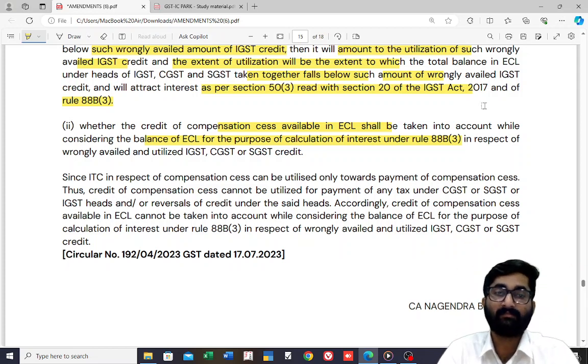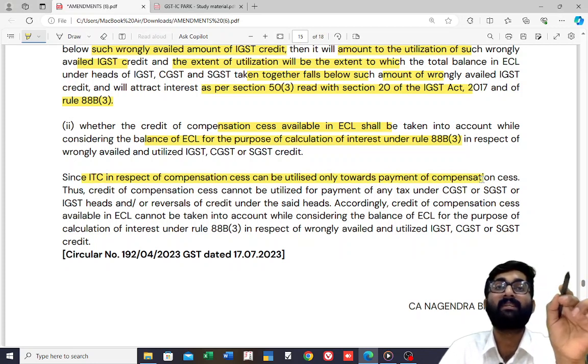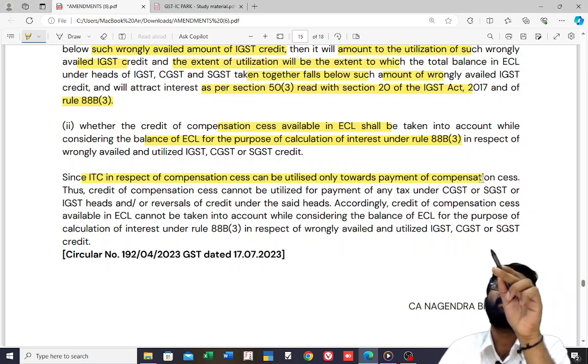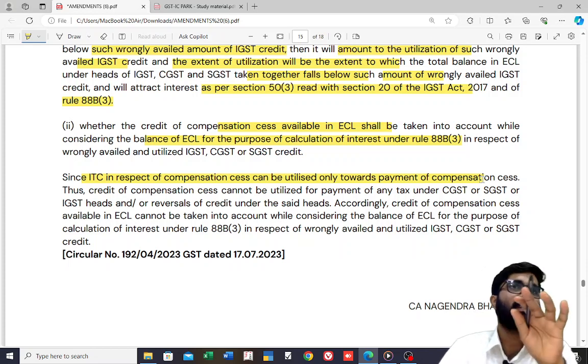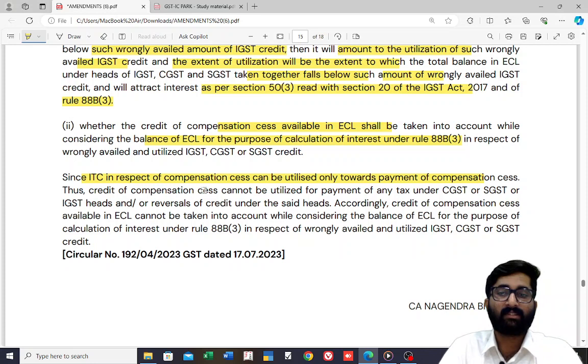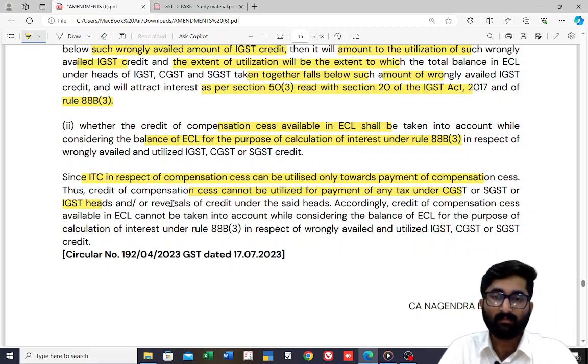So that is given here. Since ITC in respect of compensation cess can be utilized only towards payment of compensation cess, you cannot use compensation cess for payment of IGST, CGST, SGST. Thus, credit of compensation cess cannot be utilized for payment of CGST, SGST or IGST, or for reversal of the credit under the said heads.